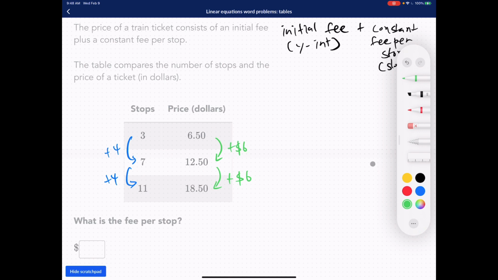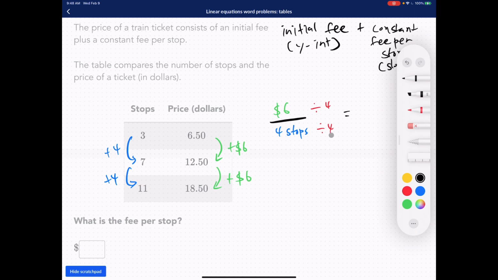Okay, so what I'm saying is every 4 stops, I have to pay $6, right? That's what I'm saying. Now the question is, I want to know what is the fee per stop. Okay, if it's $6 per 4 stops, I want to know just one stop. So what do I need to do? I have to divide the numerator by 4 and the denominator by 4. Why? Because whatever I do to the numerator, I have to do to the denominator, and vice versa.